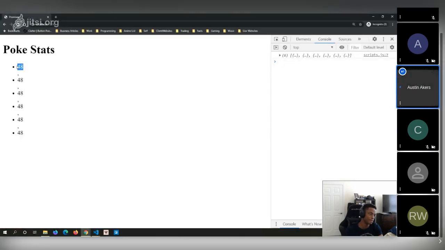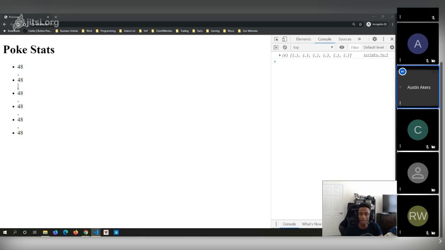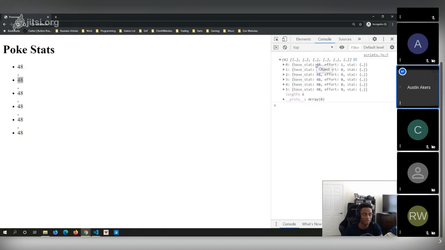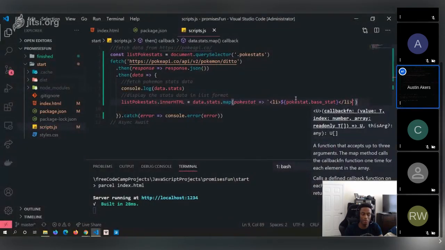You can see we're getting something, and we're also getting this awkward comma right here, right? Does anyone know? As I said, we're able to see the base stats, all of that, and it's looping through everything. That's cool. But we also get this weird comma, and we'll get to that in just a moment.